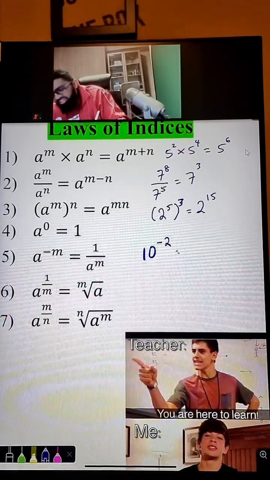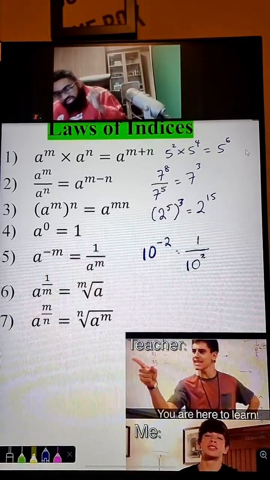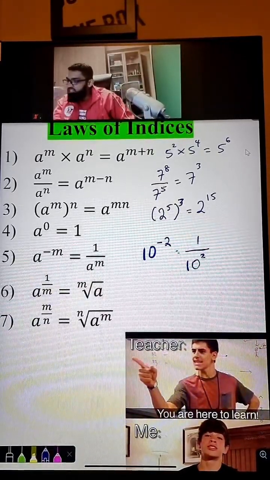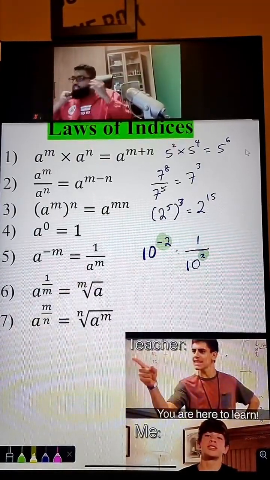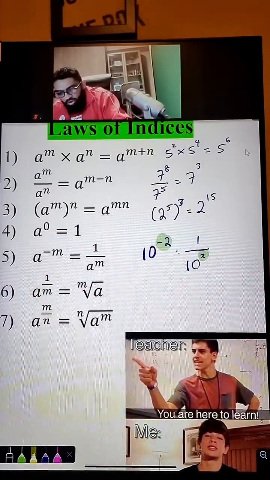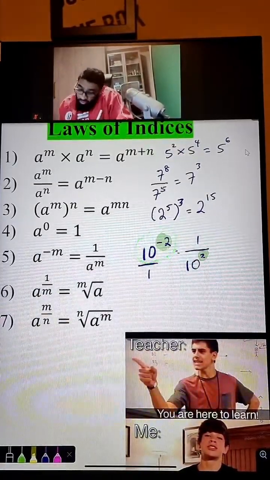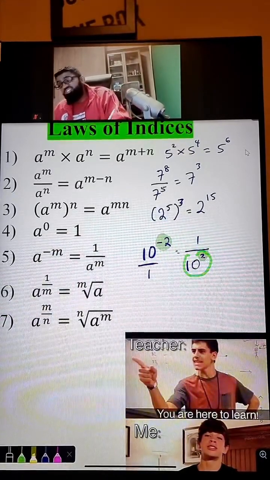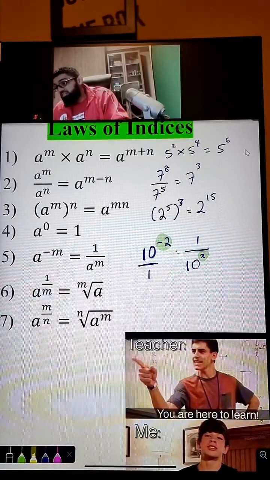But the only trick you need to do is bring it to the denominator instead. Understand? You see what happens to the power when you shift that item from the top to the bottom. The power will just change signs, that's all. The power will just change signs.